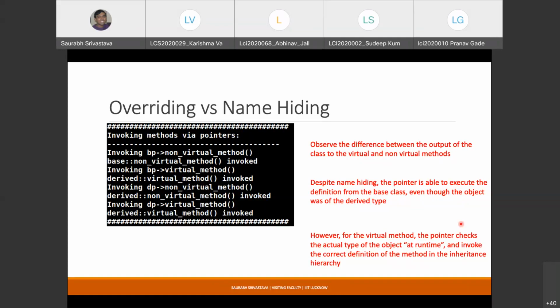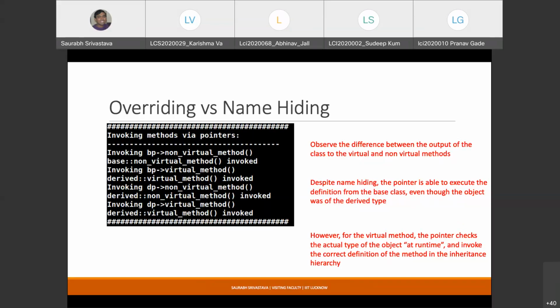But if I make BP point to a derived class object, the definition that is invoked is the derived class definition. So this is the difference. That is why it is also known as runtime polymorphism, because the actual definition to be invoked is decided at runtime.